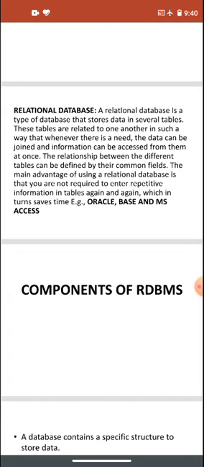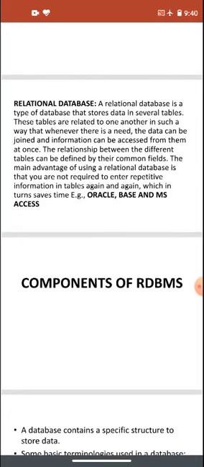If we have information in one table and we connect it with another table, we can access that data from the other table.